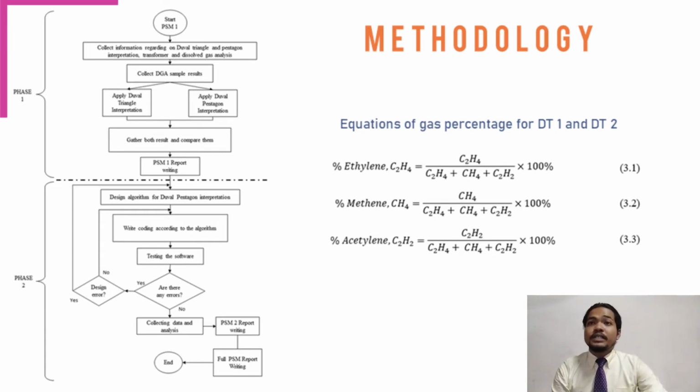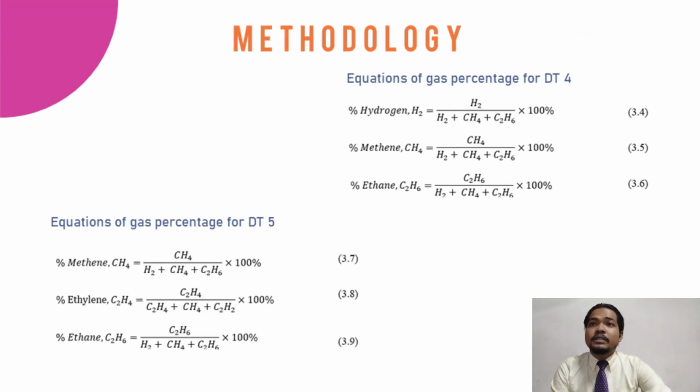Okay, next to the flowchart, you can see that I provided an equation. The equation is to calculate the gas percentage of ethylene, methane, and acetylene. These gases will be used in DT1 and DT2. As you know, DT4 will utilize hydrogen, methane, and ethane. The equations for calculating the gas percentage of those gases are provided in equations 3.5, 3.4, and 3.6.